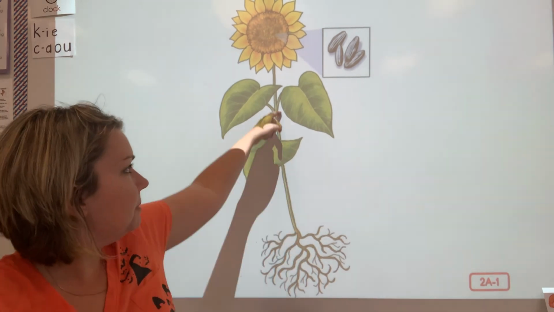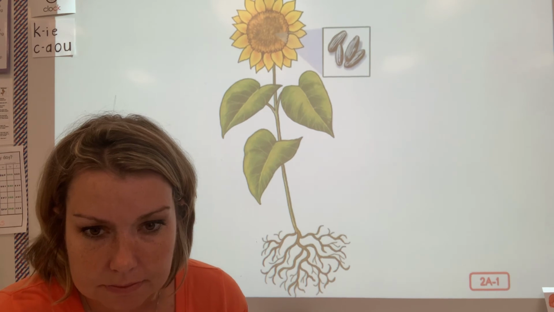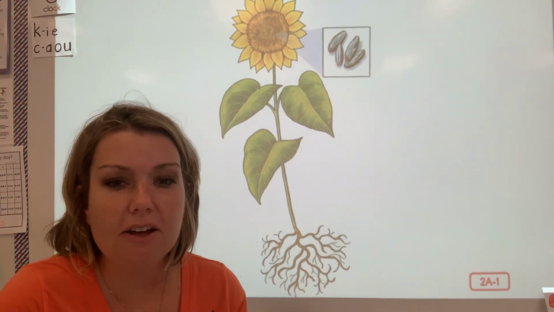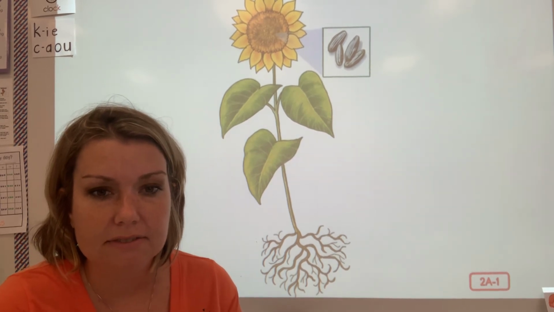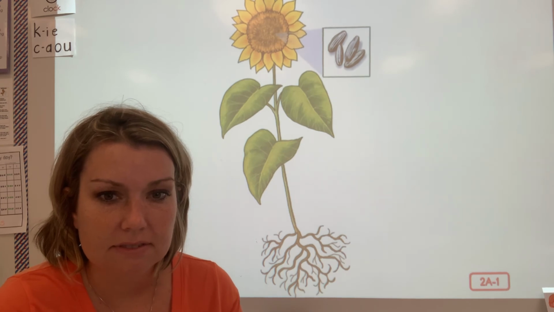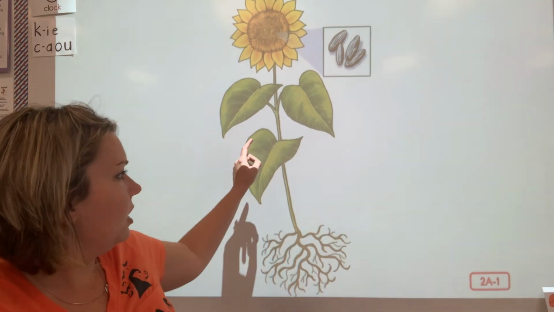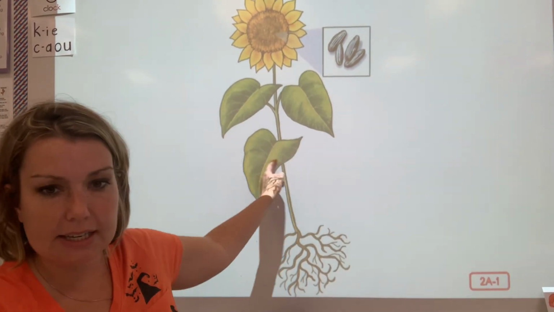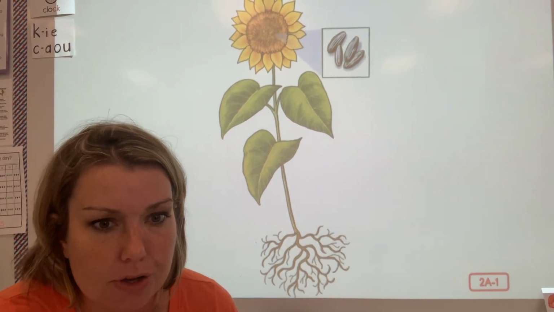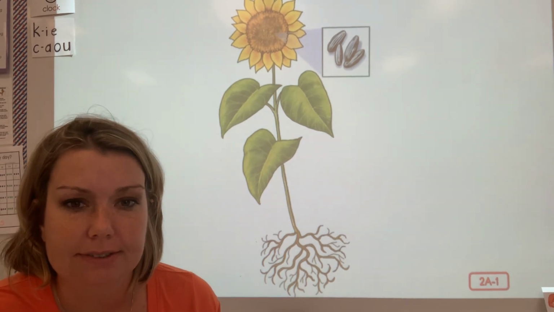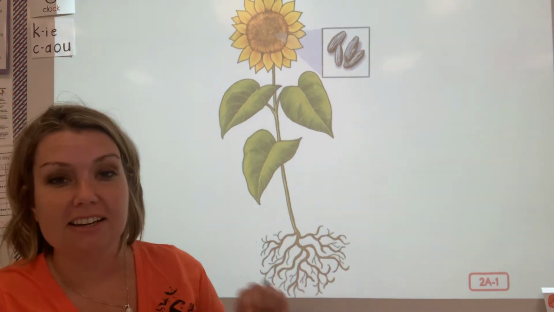Alan, what do you call this big, tall, skinny part? You don't know? Oh, who can help Alan out? I bet you know. The stem. Good job. All right. What do we call these green things here with the veins in them? What do we call that? Russell? Leaf. The leaves. You're right.